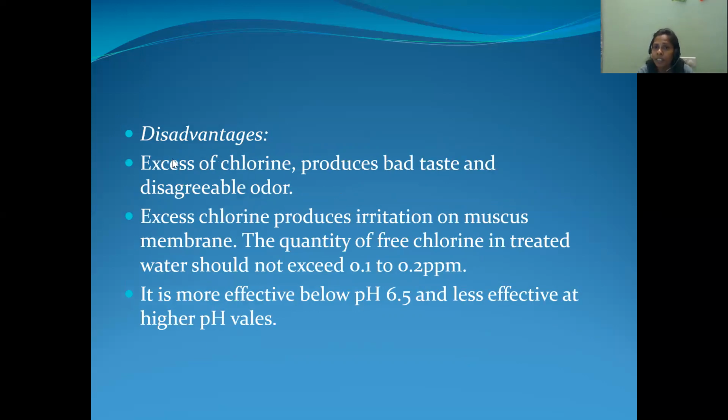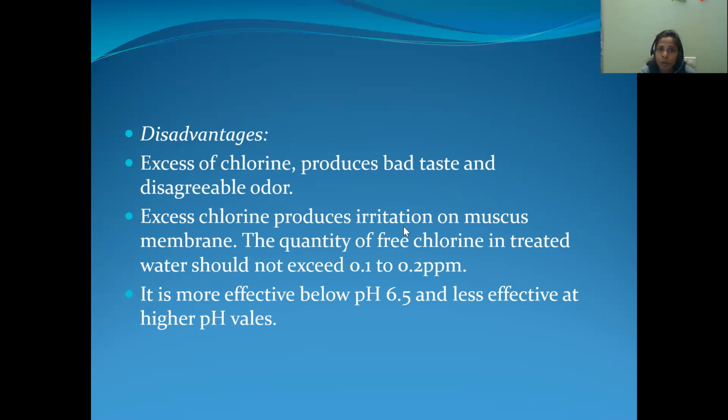But there are some disadvantages in chlorination. Excess of chlorine produces bad taste and disagreeable odor. So maybe you can observe it sometimes when you get the municipal water, you will get the more bleaching powder smell. But that is not acceptable. In some cases, maybe the water color also will be changing to white color. That white color is due to the excess addition of bleaching powder in the drinking water. So that is not acceptable. Because of increasing the quantity of chlorine, the taste will be changing and odor also changing. It is not acceptable for the drinking purpose.